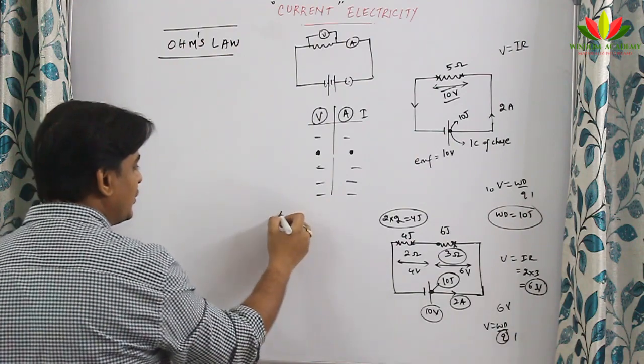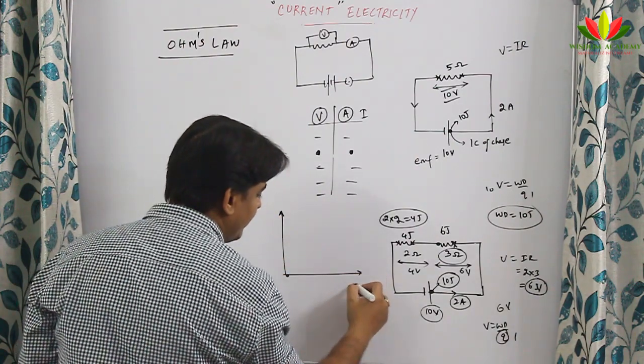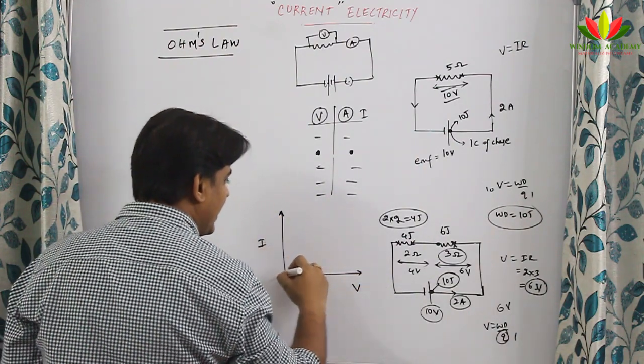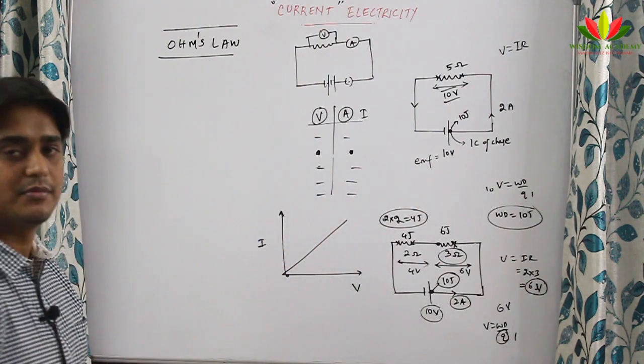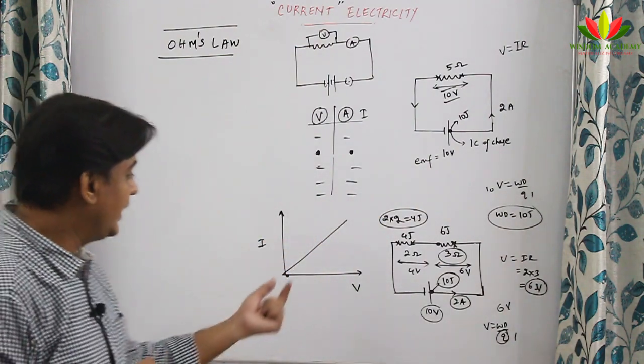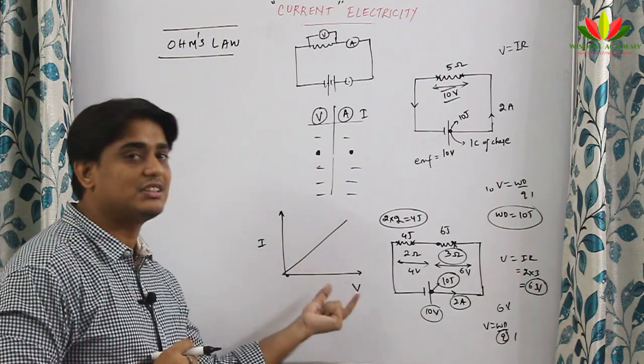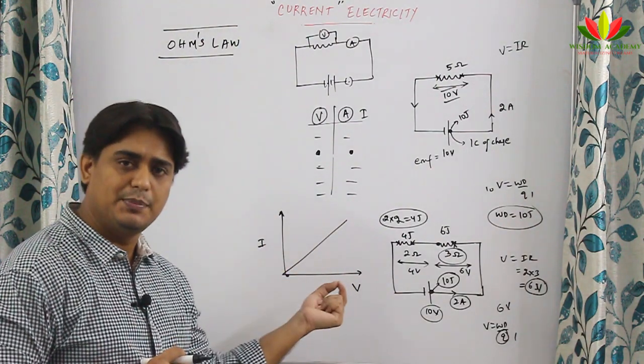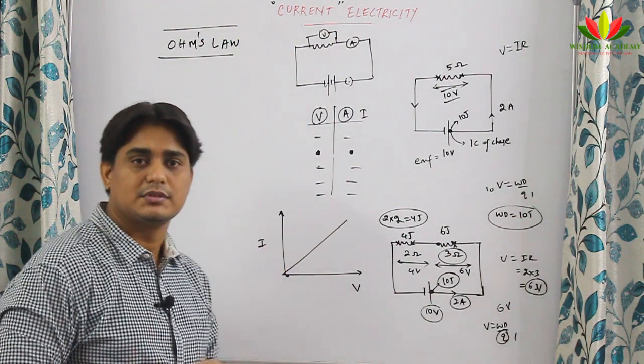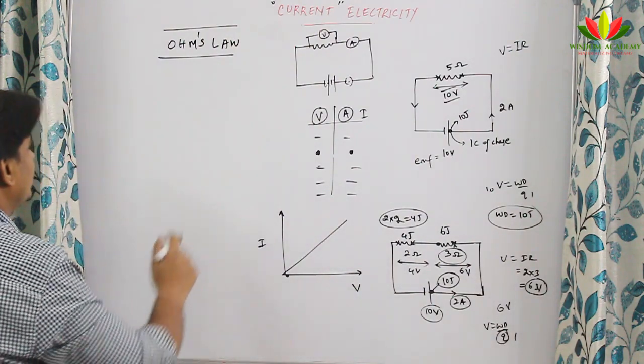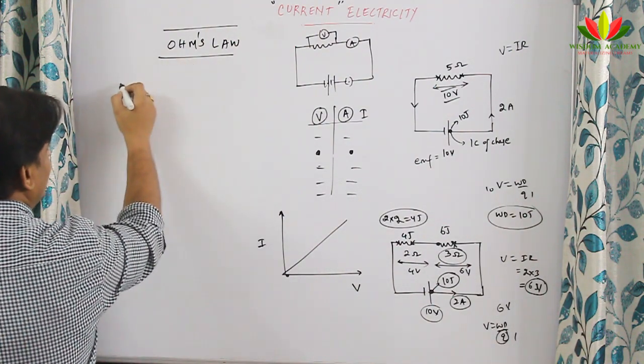And finally when he drew the graph between the potential difference and the current, he found it is a straight line. So he found that the potential difference across a conductor is directly proportional to the current. So what is the statement of Ohm's law?